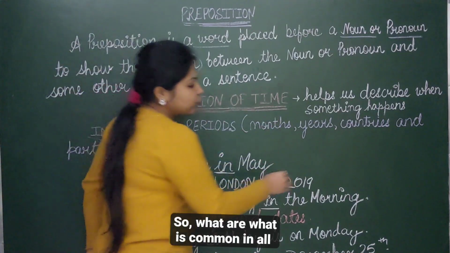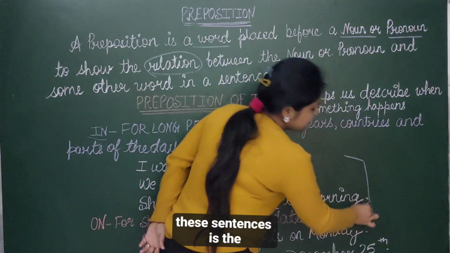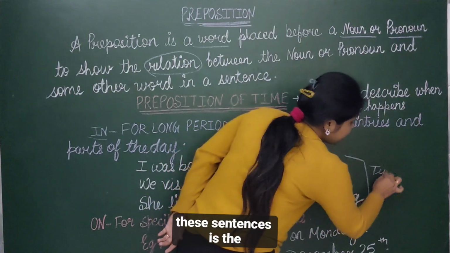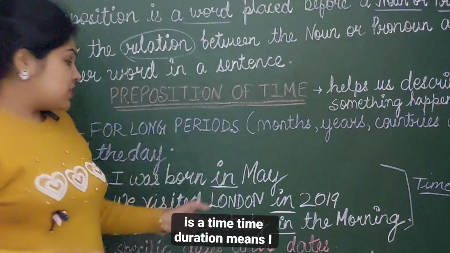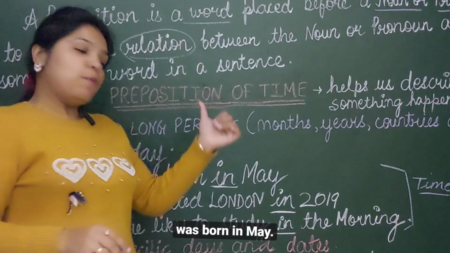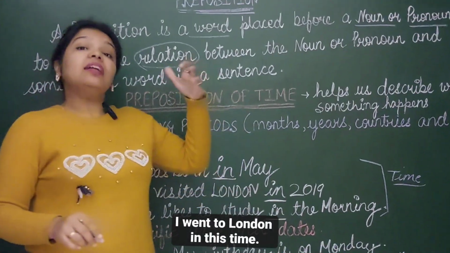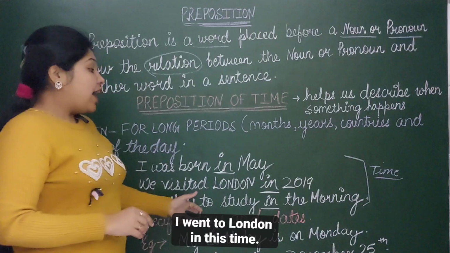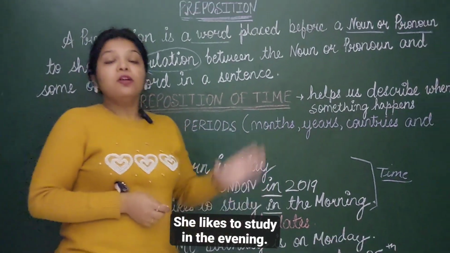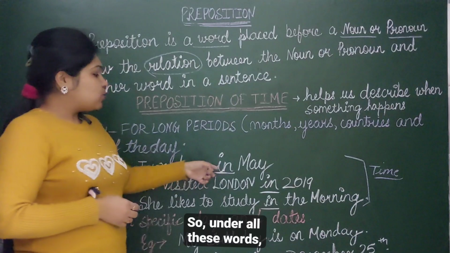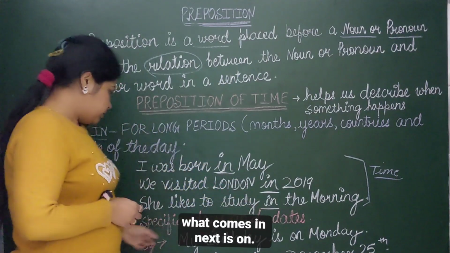So what is common in all these sentences is the time. Time duration means I was born in May. I went to London in this time. I like to study in the morning. She likes to study in the evening. So under all these words, what comes in?